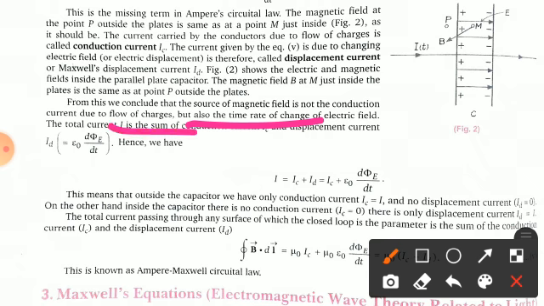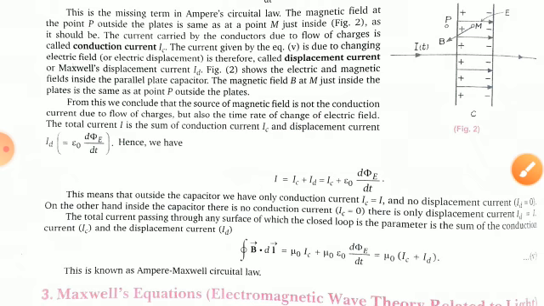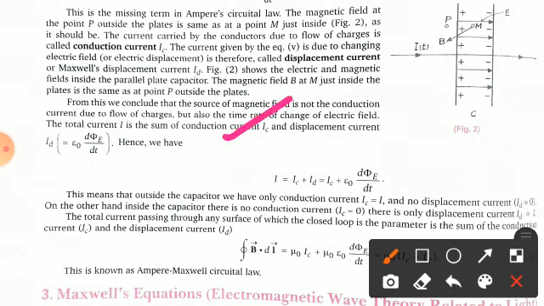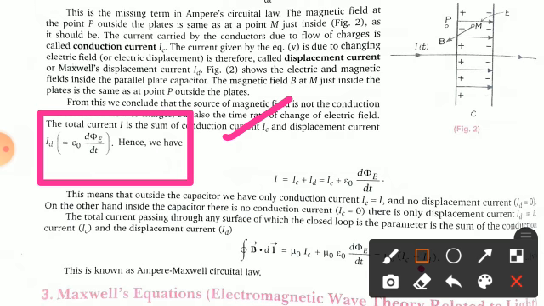So the total current I is the sum of the conduction current, which is your IC, and the displacement current. So you can write it here, the displacement current with this expression. This is the expression for the displacement current. ID is your displacement current, which is equal to epsilon naught times d phi E by dt.